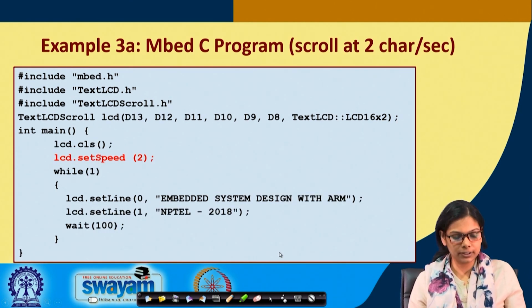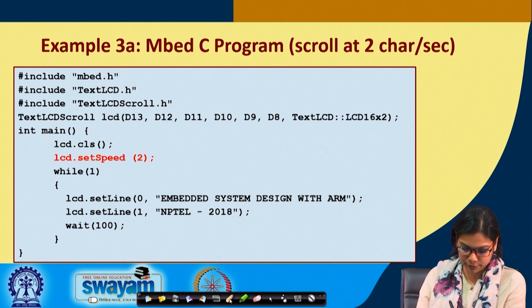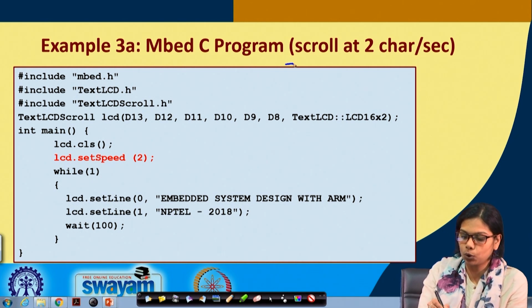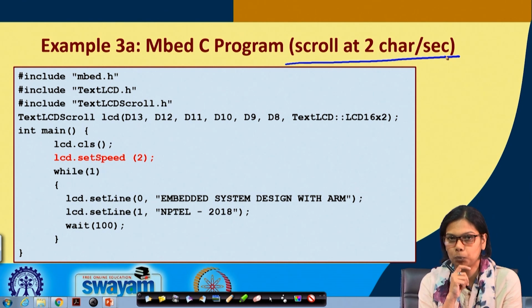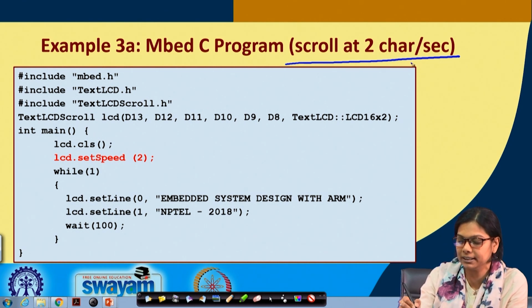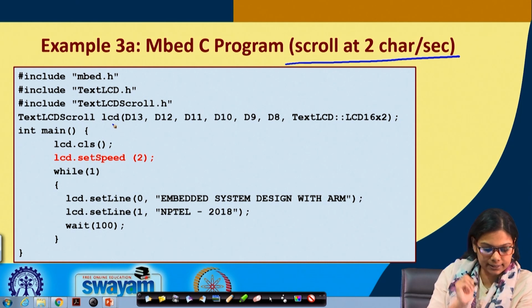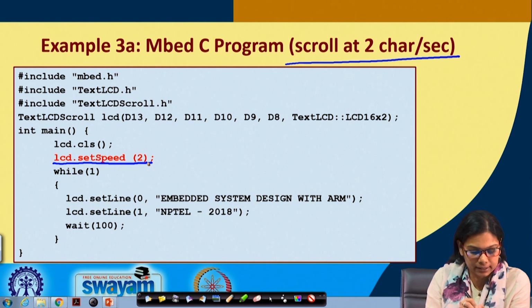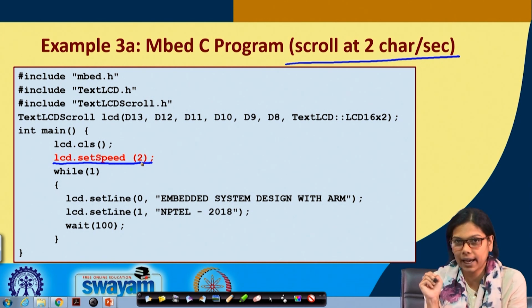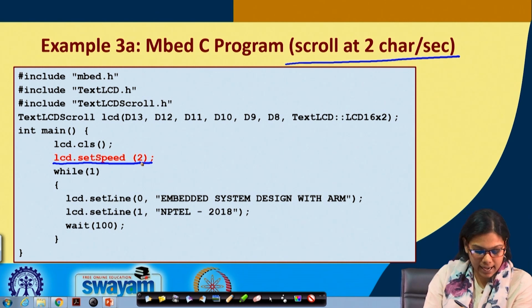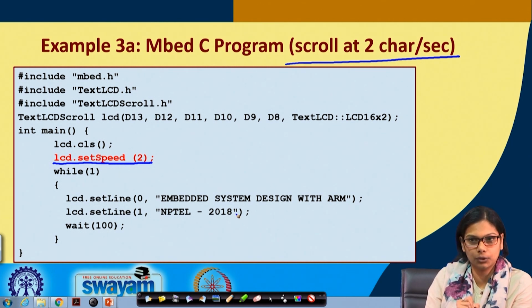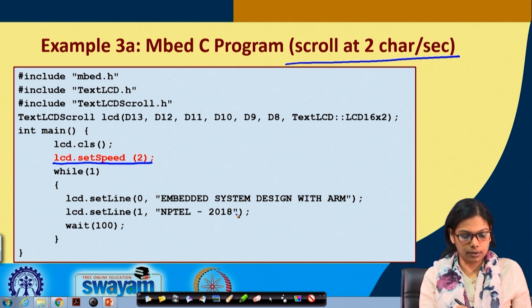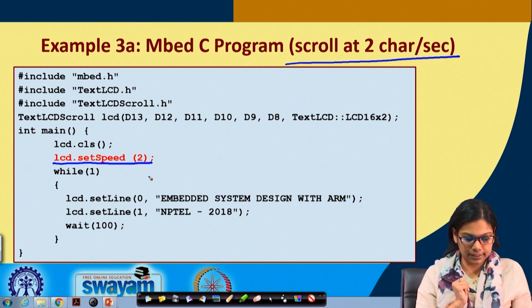This is the next program, which is fairly similar, the only difference being that here we are specifying the scrolling speed, where 2 characters will be displayed per second. Till this part it is all the same, but here we have included LCD.setSpeed, which is 2, meaning 2 characters will be displayed per second, and this code is the same, embedded system designed with ARM, NPTEL 2018. Okay. So this is what is getting displayed here.